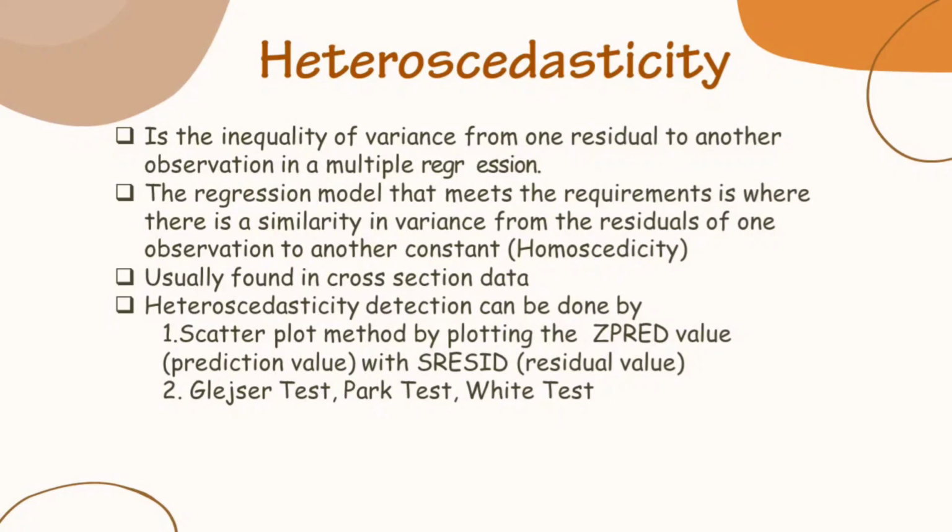Heteroscedasticity is the inequality of variance from one residual to another observation in a multiple regression. The regression model that meets the requirement is one where there is a similarity, or constancy, in variance from the residuals of one observation to another, called homoscedasticity, usually found in cross-section data.